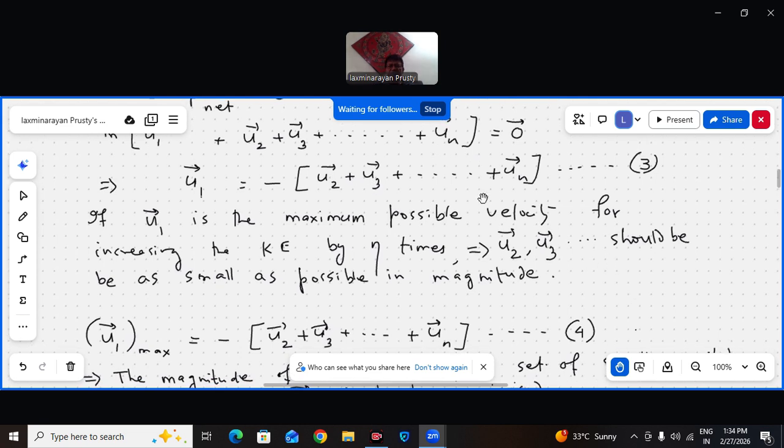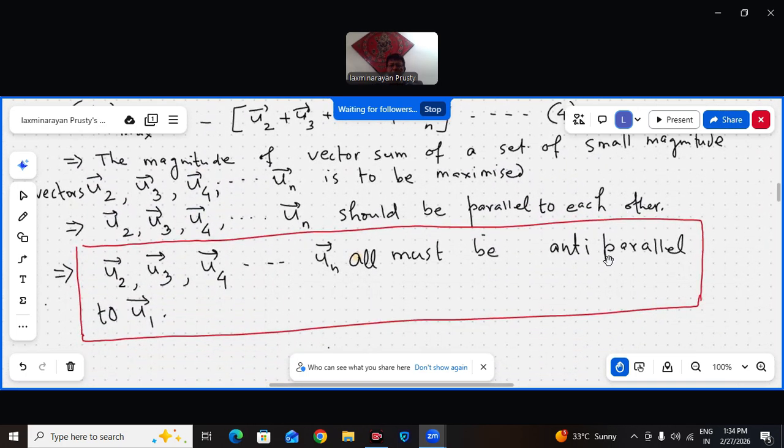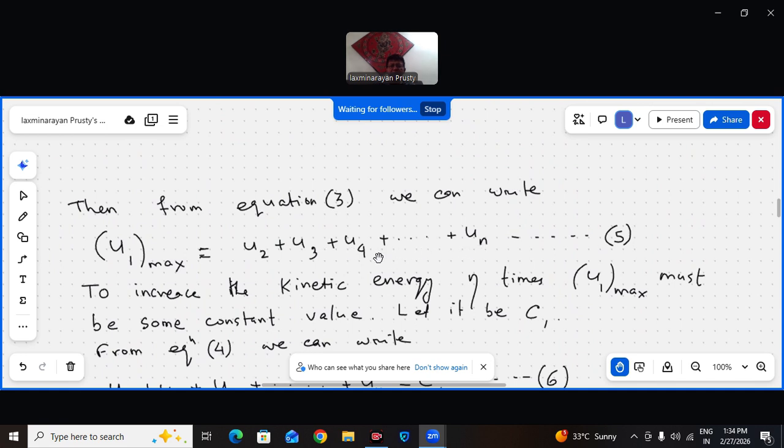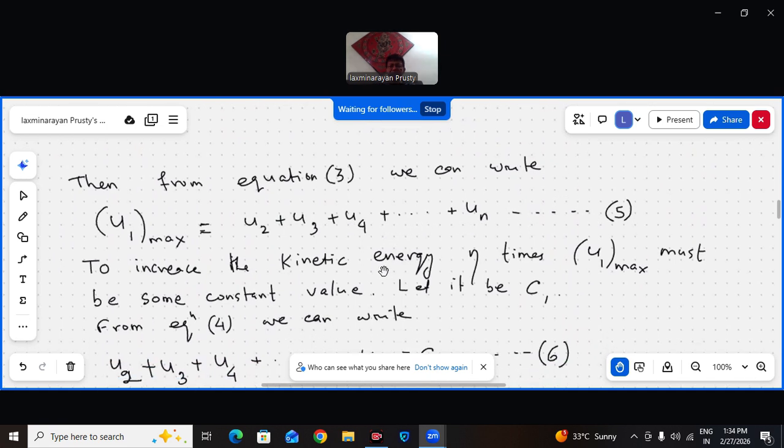Yes or no? Because they are anti-parallel to U1, and they are parallel to each other. So that's why I wrote in this manner. This is equation 5. To increase the kinetic energy eta times, U1 max must be some constant.